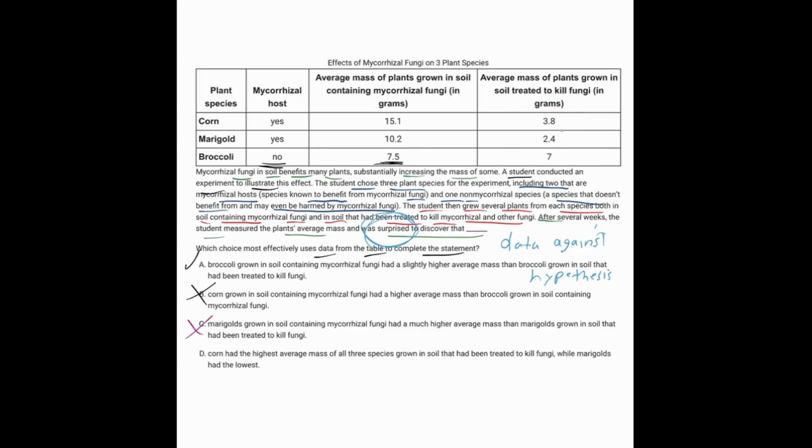What's going to be the point of comparing only the ones that were all treated in the same soil to each other if we were looking for an effect of one soil versus the other? So this is kind of making an unnecessary comparison. It's not comparing the 2 soils to one another. So the answer that works for us is A.